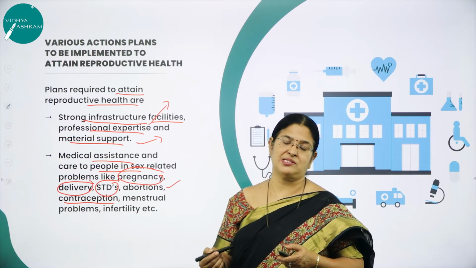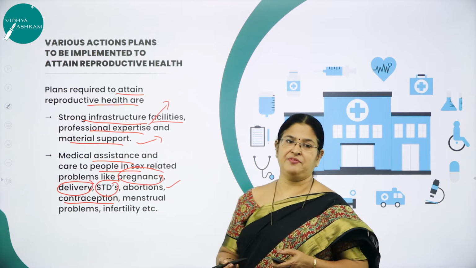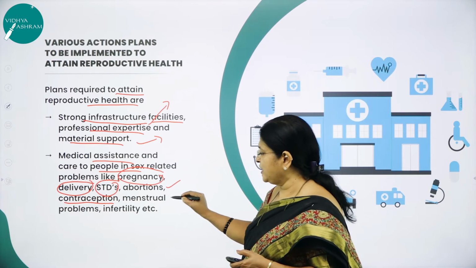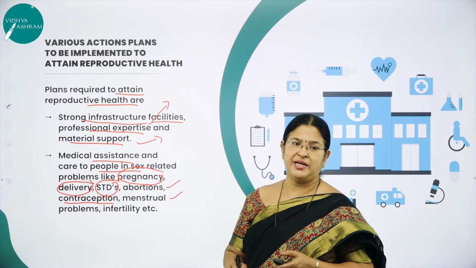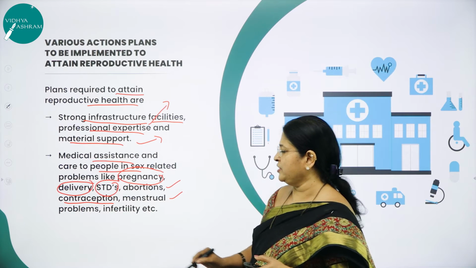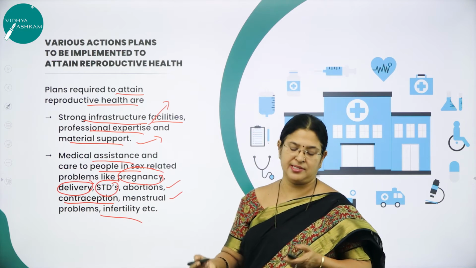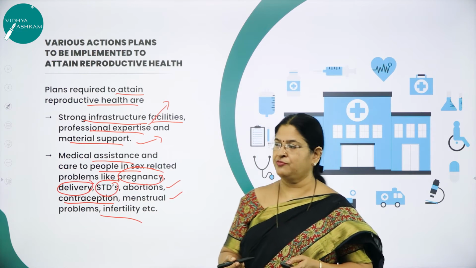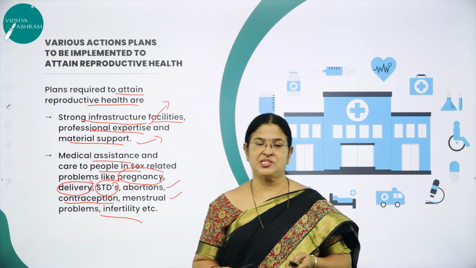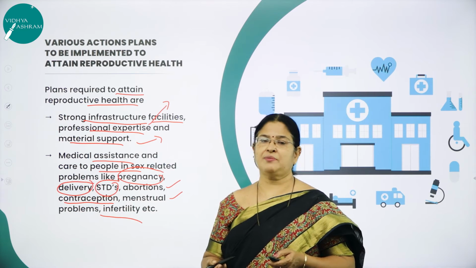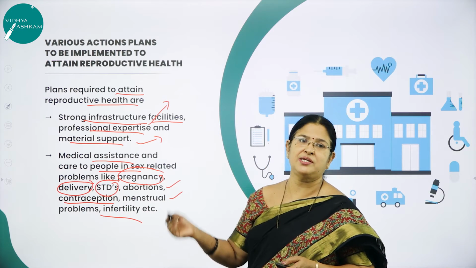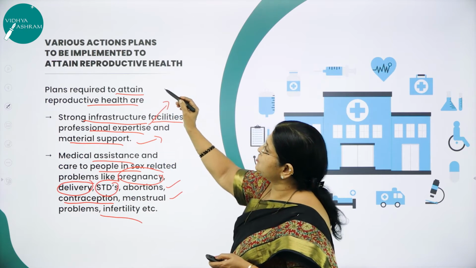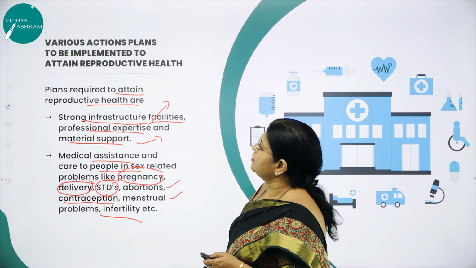The greater the availability, the lesser will be the risk of getting infected with sexually transmitted diseases. And even, as I said, when a woman comes across some menstrual problems, medical assistance and care should be given. And even for infertility, as I said, there are many reasons, maybe the lifestyle or the food habits. There are many more reasons for infertility in male and female. All these are the various action plans to be implemented to attain reproductive health.